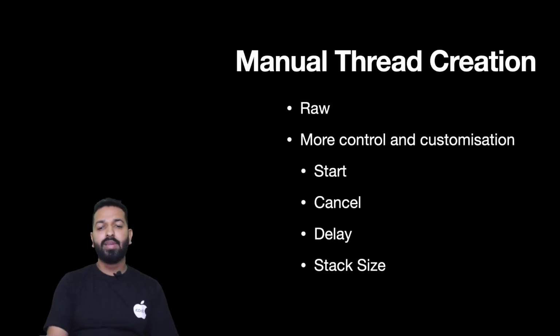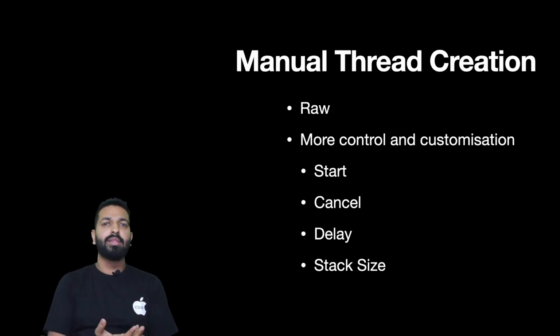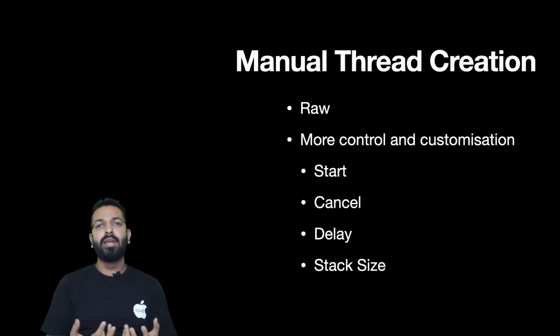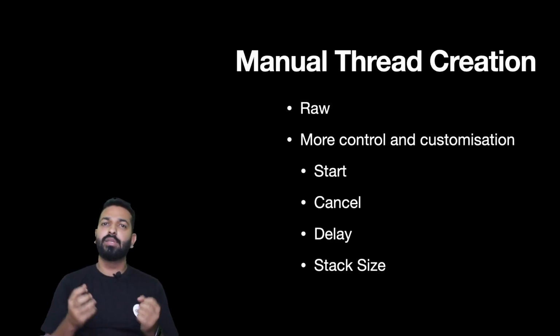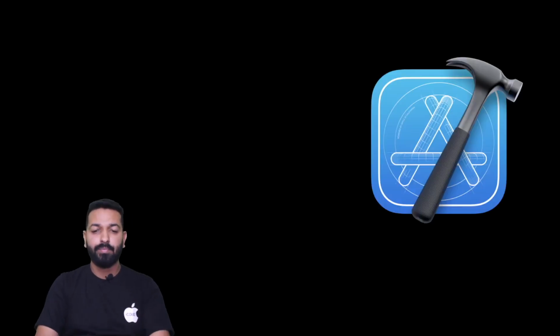But in the pros section, we can say that it is the very raw approach of creating threads, of achieving multithreading, and it gives us more control and more customization. We can start the thread, cancel the thread, change the stack size. Basically, we are dealing with a very raw API directly with the thread. There's no abstract layer above the thread. We are directly in contact with the thread, and the entire control is in the developer's hands. So these are the benefits of directly dealing with threads. But again, with more power comes more responsibility. We'll see that in a minute.